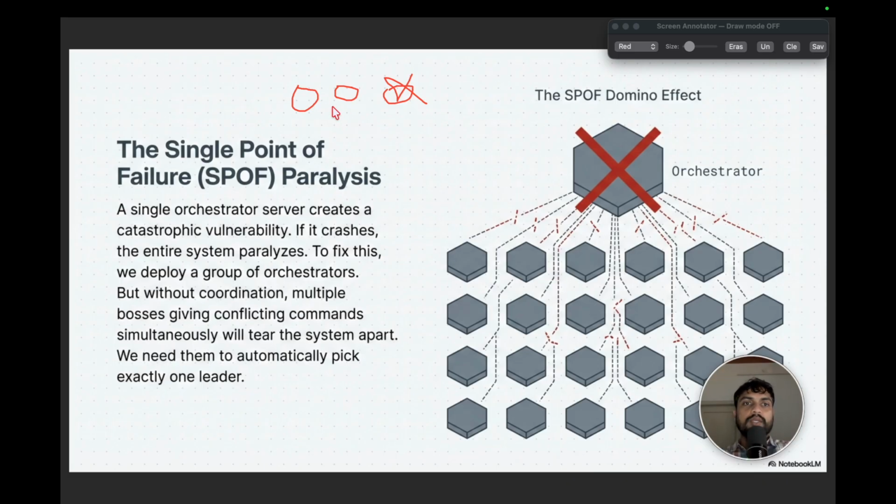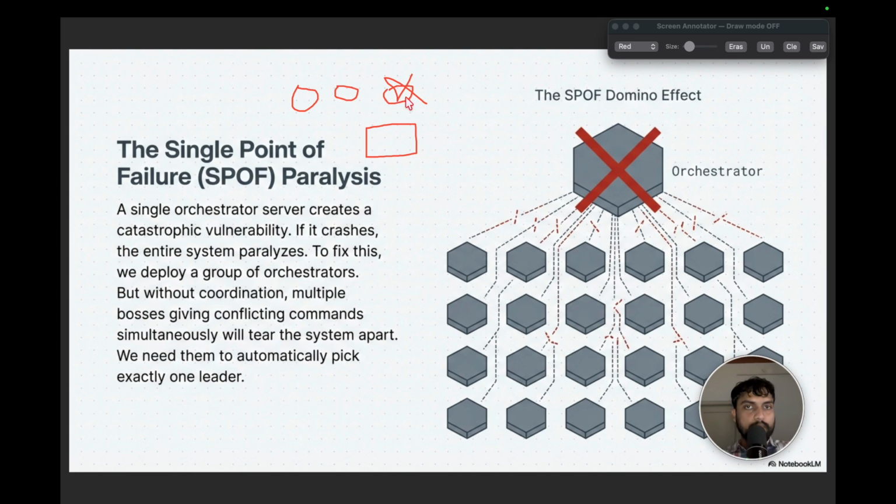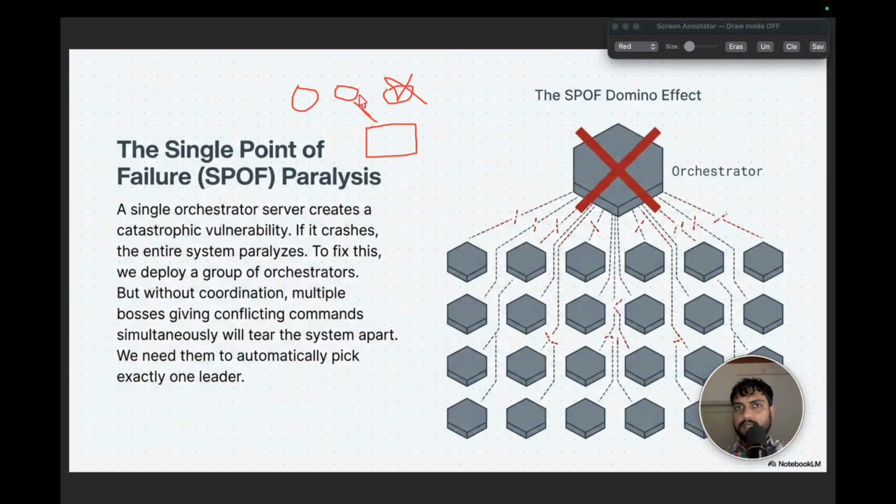This can be solved in one way, that is by keeping an orchestrator. Let's say we have kept an orchestrator server. The role of the orchestrator server here is to keep an eye on these servers, and if the leader goes down, then it should elect a leader among the ones that are already available. Among these two, let's say this one is elected as the leader. So now the system is back. This server will again start accepting reads and writes, and the replica will act only for reads.